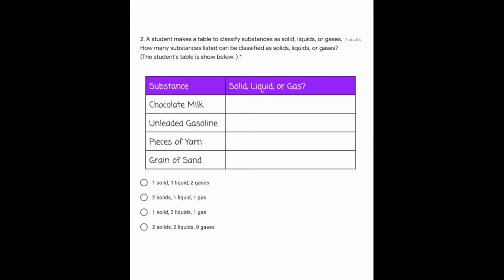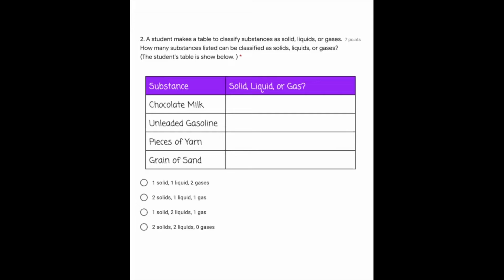Substance, solid, liquid, or gas. Chocolate milk, unleaded gasoline, pieces of yarn, grain of sand. How many substances listed can be classified as solids, liquids, or gases?